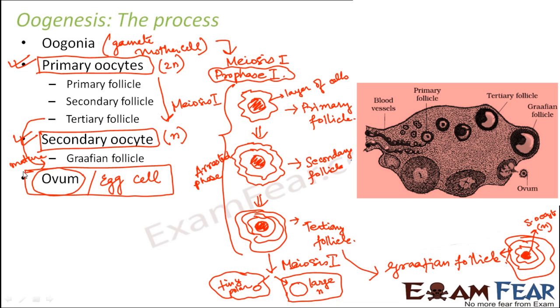Then the primary oocytes completed meiosis 1 to form secondary oocytes which were haploid, and then the secondary oocytes underwent meiosis 2 to form ovum. That is just one half of it. The second event which is taking place is the follicular development. That is, the follicles are also being formed from primary follicle to secondary, then secondary to tertiary, tertiary to Graafian follicle. So these two events are actually taking place side by side in the process of oogenesis.